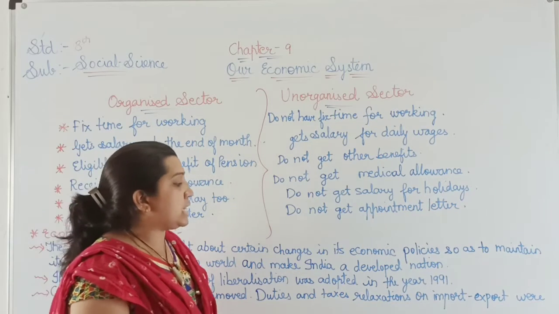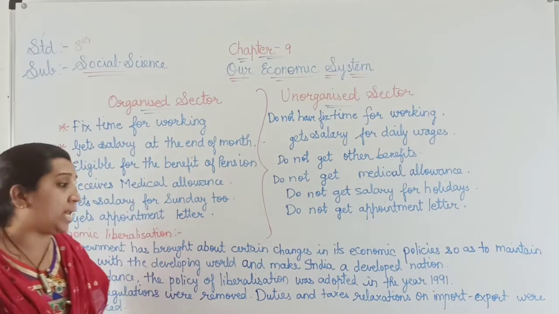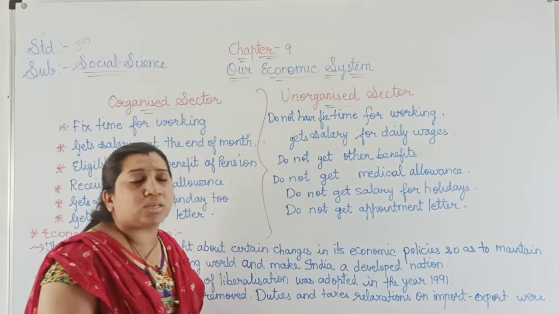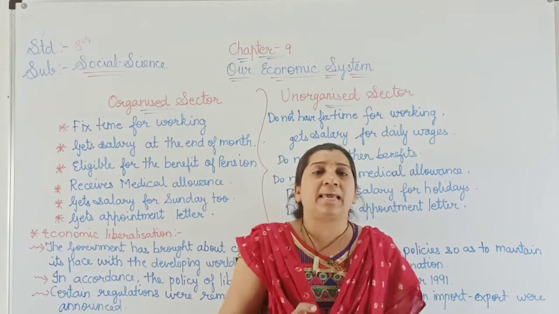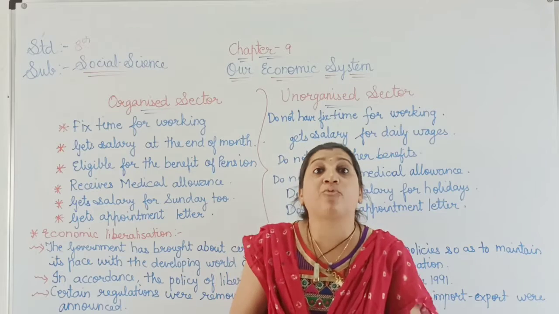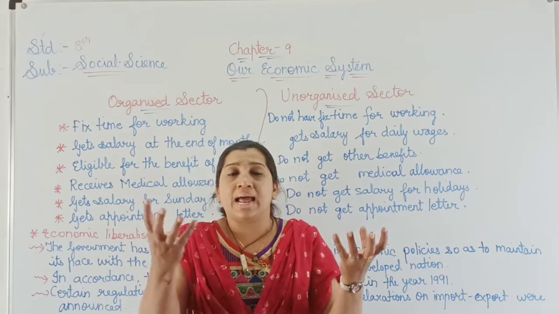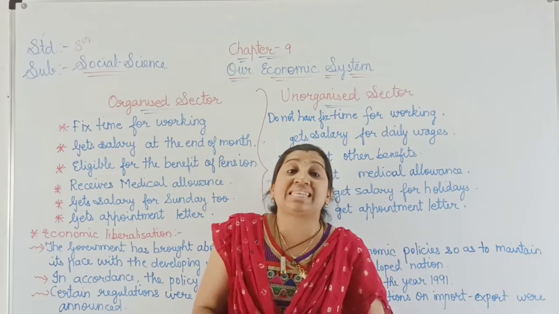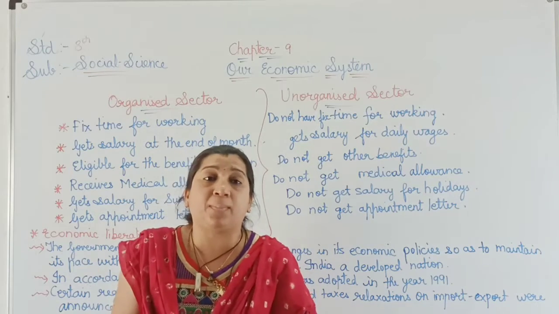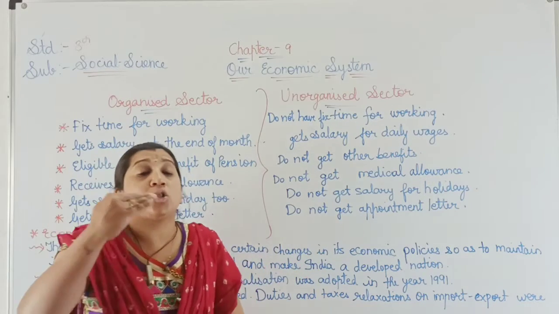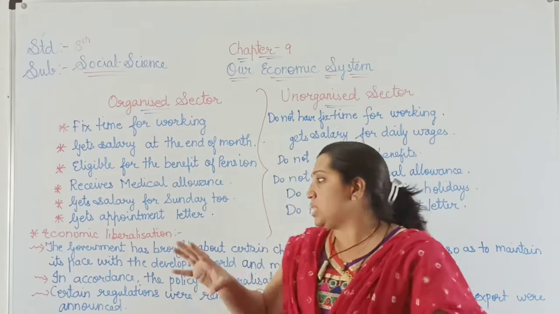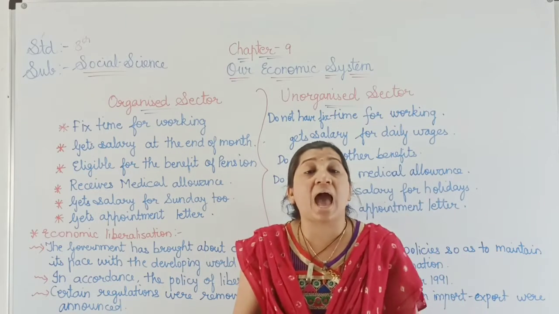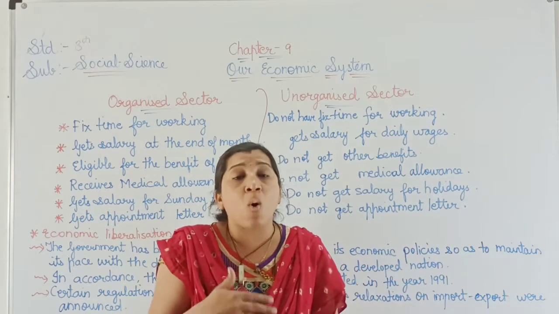Duties and tax relaxations on the import and export of goods were announced. A fixed table was made by the government for collecting taxes from sellers and producers, so that slowly and gradually, with this economic liberalization, we are able to adopt more and more.